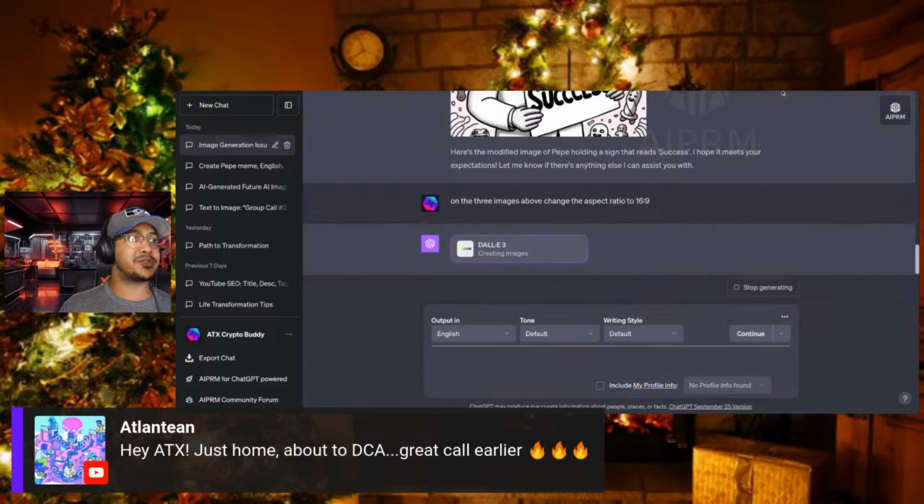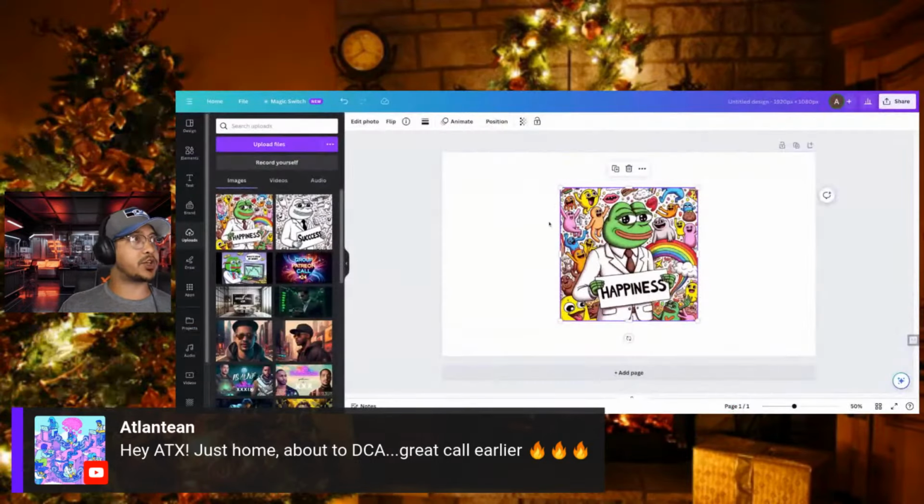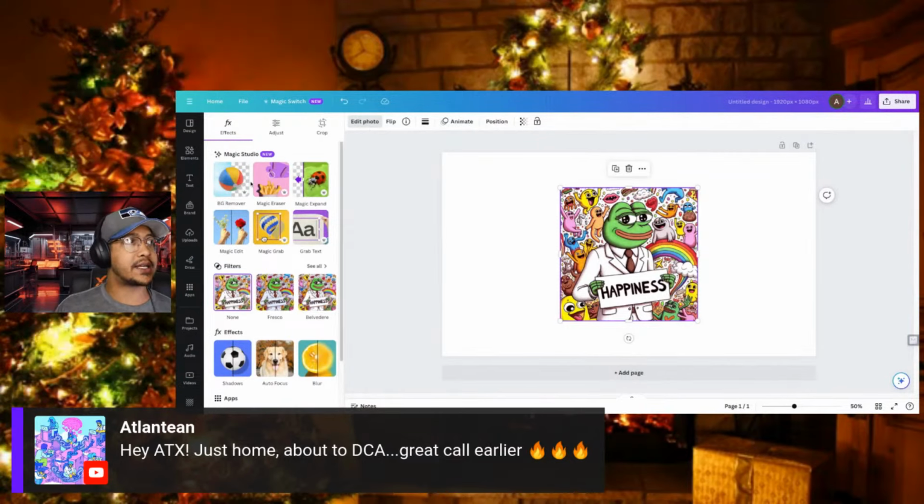You can also use Canva to do several things. You go into edit photo, and you're now granted this additional item in here called Magic Studio.